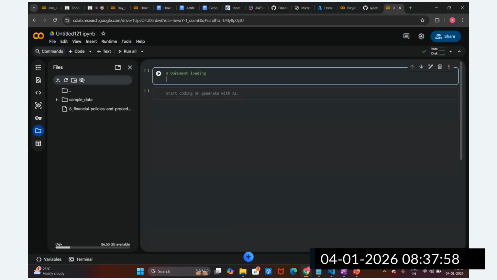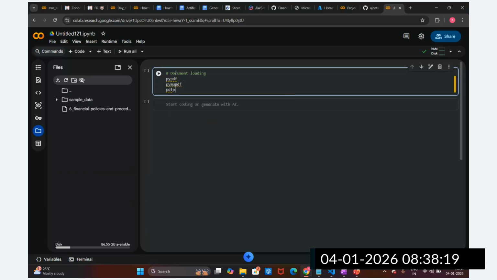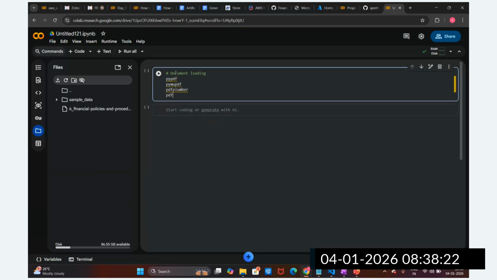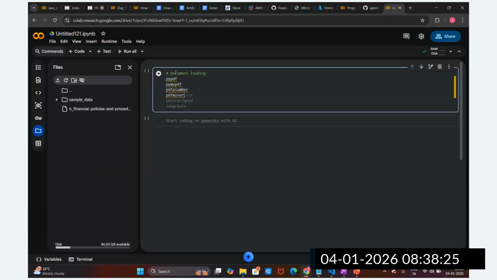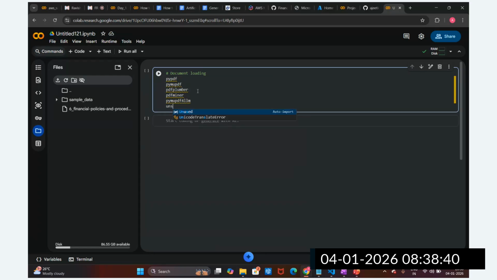We are going to load this document, and this is a PDF document, guys. For loading a PDF document, we have different loaders. What are those? PyPDF is there. PyMuPDF is there. PDFPlumber is there. PDFMiner is there. Then we have Unstructured, and PyMuPDF for LLM. These are the different document loaders we have, and there is an unstructured loader also.